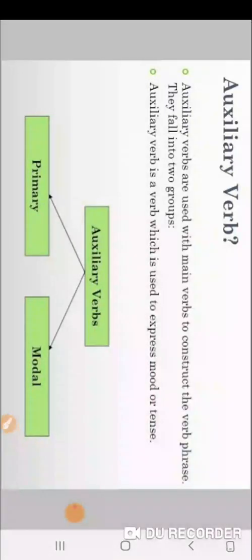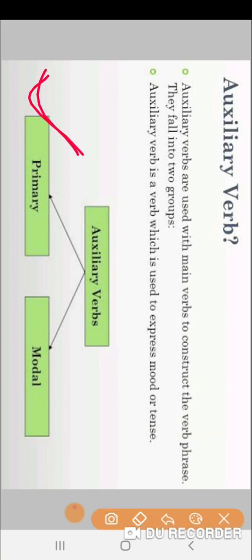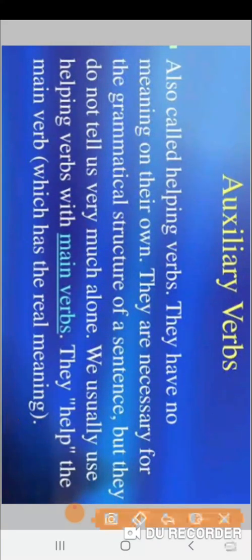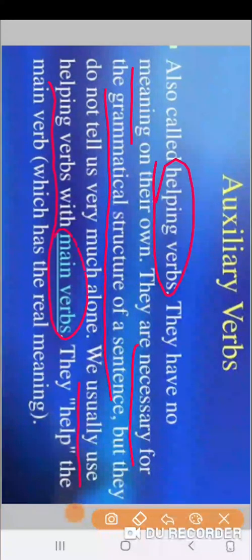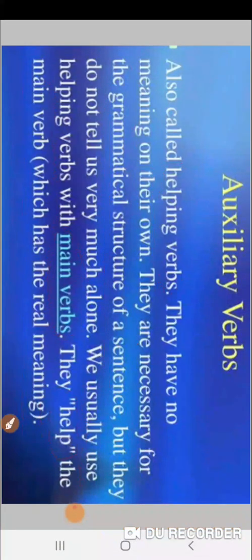Auxiliary verbs are used with main verbs to construct the verb phrase. They fall into two groups. What are the two groups? Primary auxiliary verbs and modal auxiliary verbs. Now, as I already told you, auxiliary verbs are also called helping verbs. They have no meaning on their own. They are necessary for the grammatical structure of a sentence, but they do not tell us very much alone. We usually use helping verbs with main verbs. They help the main verb which has the real meaning.